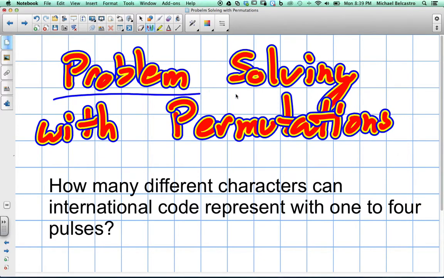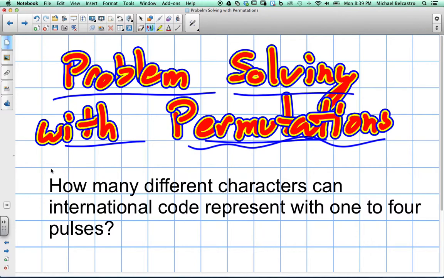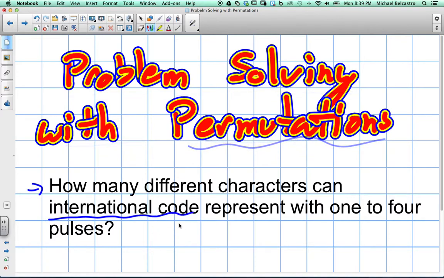All right, we're going to look over problem solving with permutations. And this was the title from the one we messed up before. Here's our question for permutations. How many different characters can international code represent? International code is like Morse code. It's just what they use today. How many different characters can international code represent with 1 to 4 pulses?